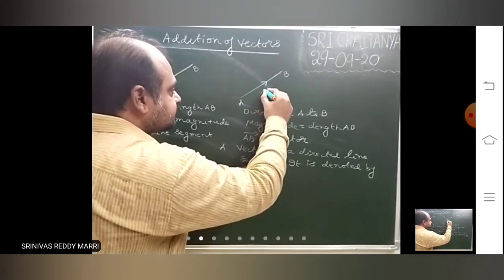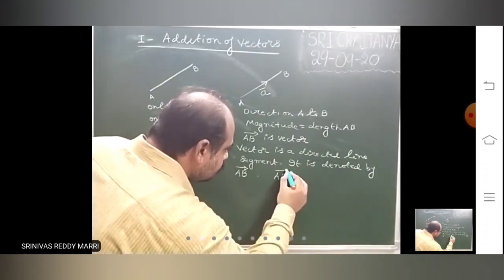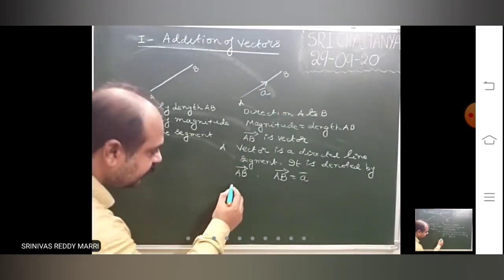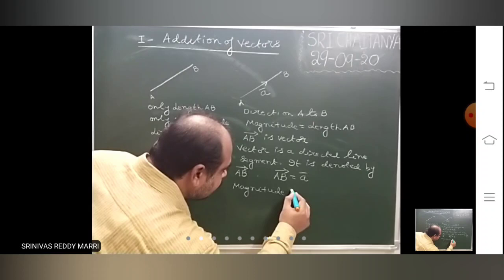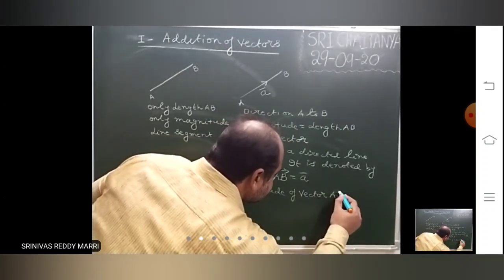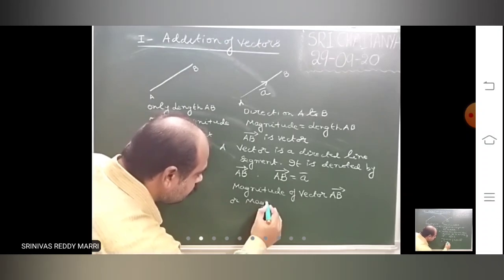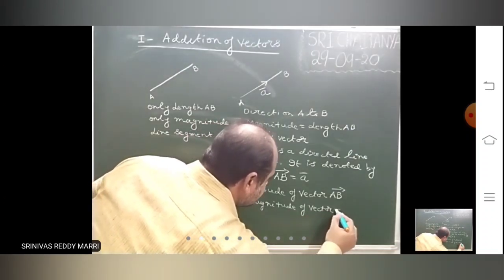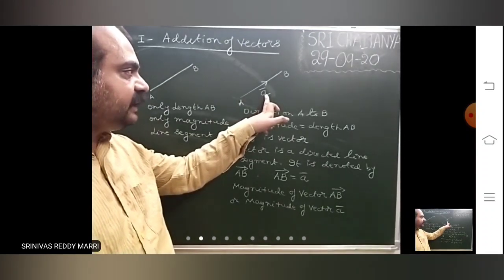Vectors are denoted by small letters, usually a bar, b bar, c bar.